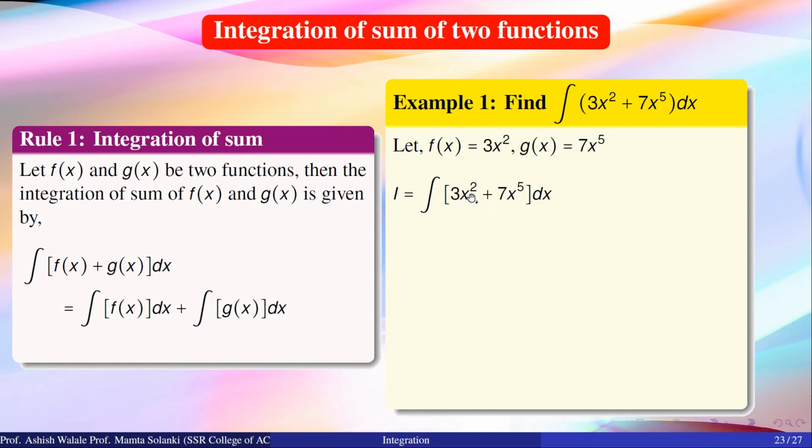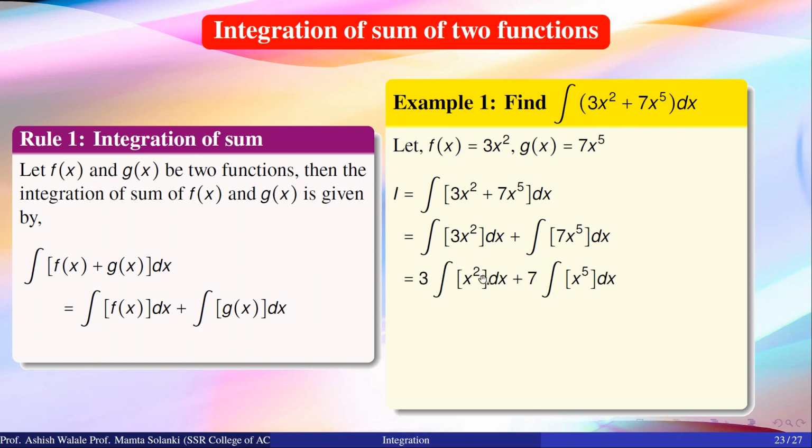Then the integration of 3x square plus 7x raised to 5 dx is equal to, we split this integration into two parts, integration 3x square dx plus 7x raised to 5 dx. 3 is a constant term, so we put it outside the integration. 3 into integration x square dx plus 7 into integration x raised to 5 dx. 7 is again constant value.